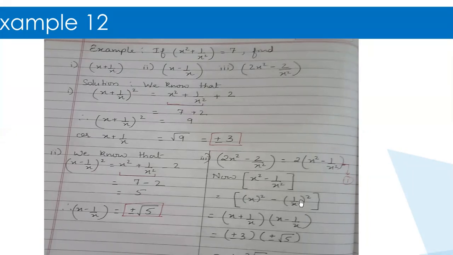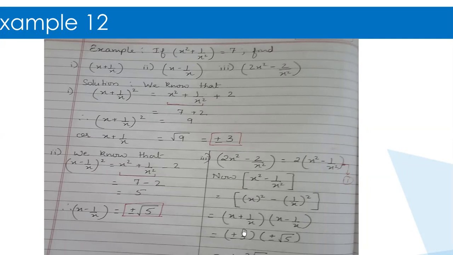Now, what is the identity from this step? Can you find out what is the identity? A plus B multiplied by A minus B. But what was the identity on the other side, I'm asking? A minus B square. No. Ma'am, A square minus B square. Very good. A square minus B square. The spread of that identity is A plus B into A minus B. So here my A is x and my B is 1 upon x. So A plus B is this and A minus B is this.